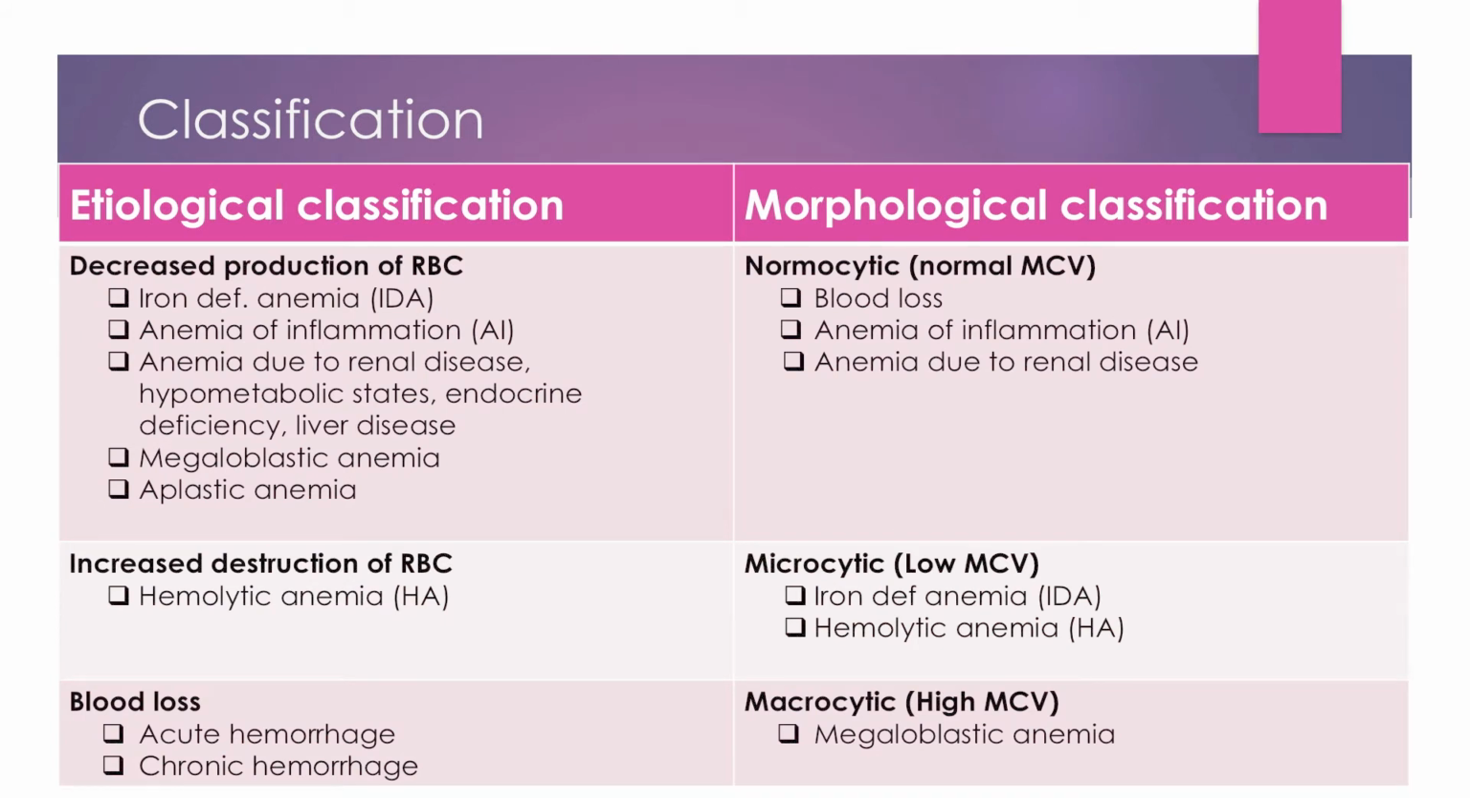We have classified anemia etiologically according to decreased production, increased destruction, or blood loss. Under decreased production, we have talked about iron deficiency anemia and anemia of inflammation. Similarly, other diseases, for example renal diseases, hypometabolic states, endocrine deficiencies of thyroid, and liver diseases, also cause decreased production of RBCs. Today we are going to study megaloblastic anemia, aplastic anemia, and hemolytic anemia.